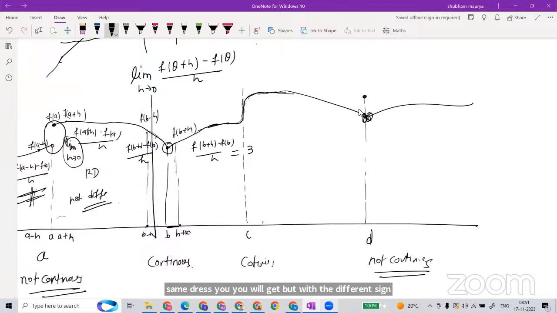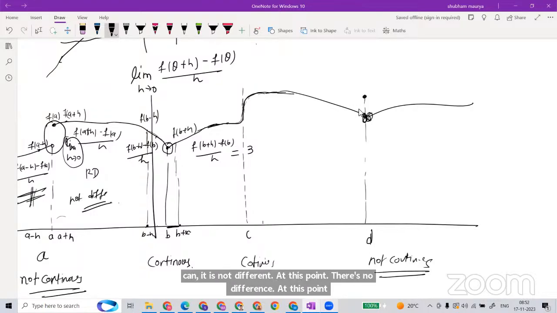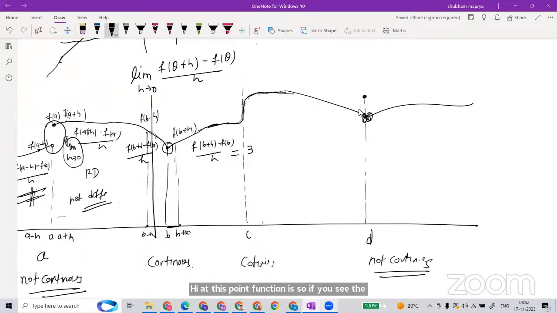I don't know whether all of you are getting it or not. Just think again in your mind, is it differentiable at this point? It is not differentiable at this point. If you see the definition or the lecture, where there is a sharp corner, the function is generally not differentiable. But I am saying why the reason is here.